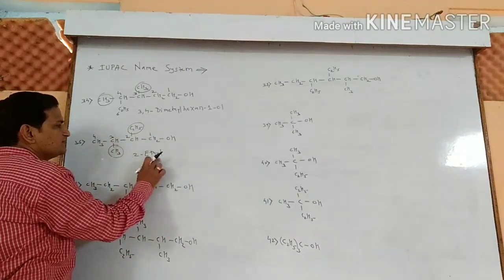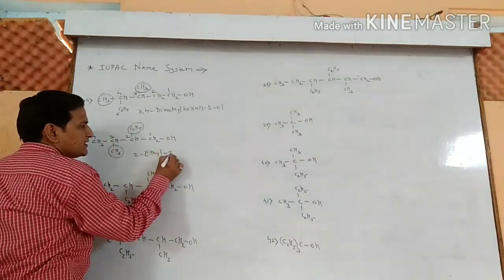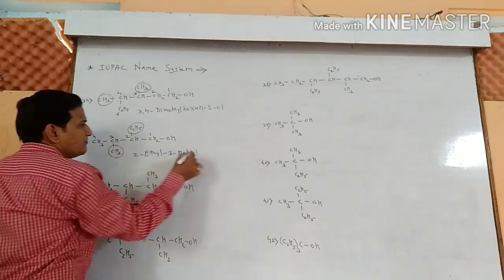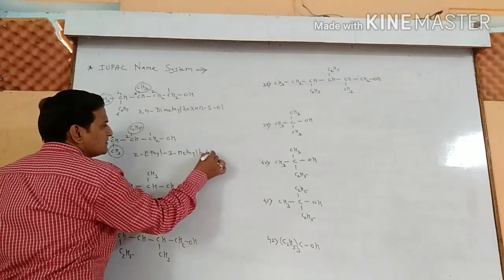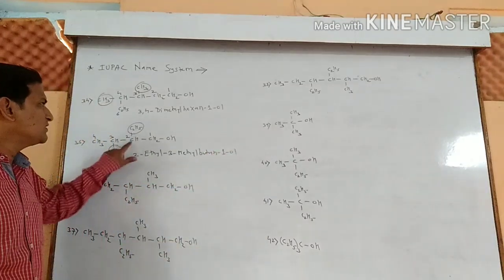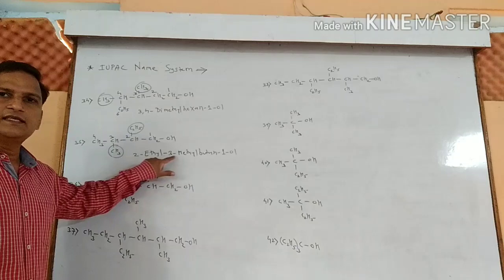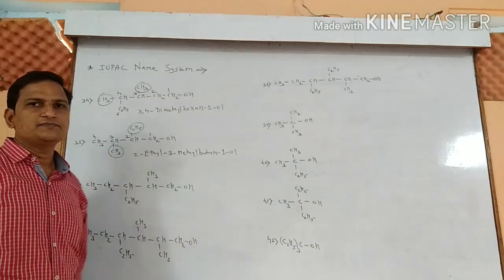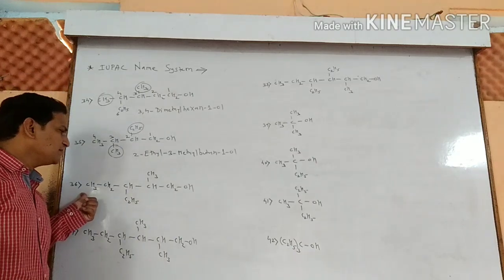2 ethyl, 3 methyl butane 1-OL. Name of the compound is 2-ethyl 3-methyl butane 1-OL. Example number 36.